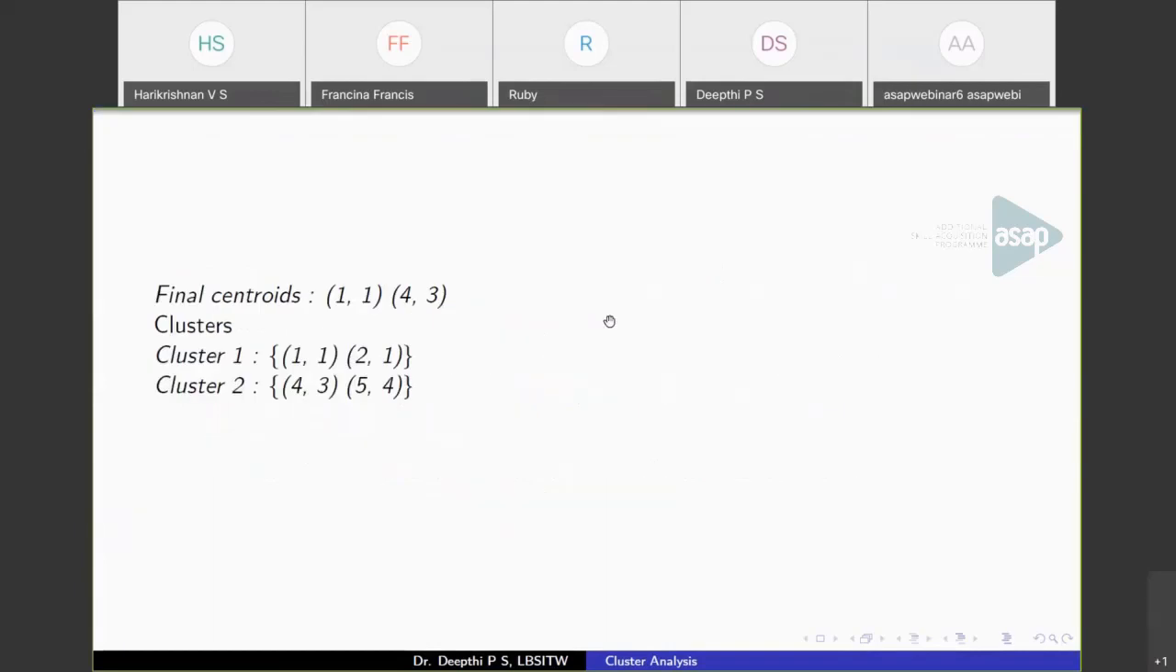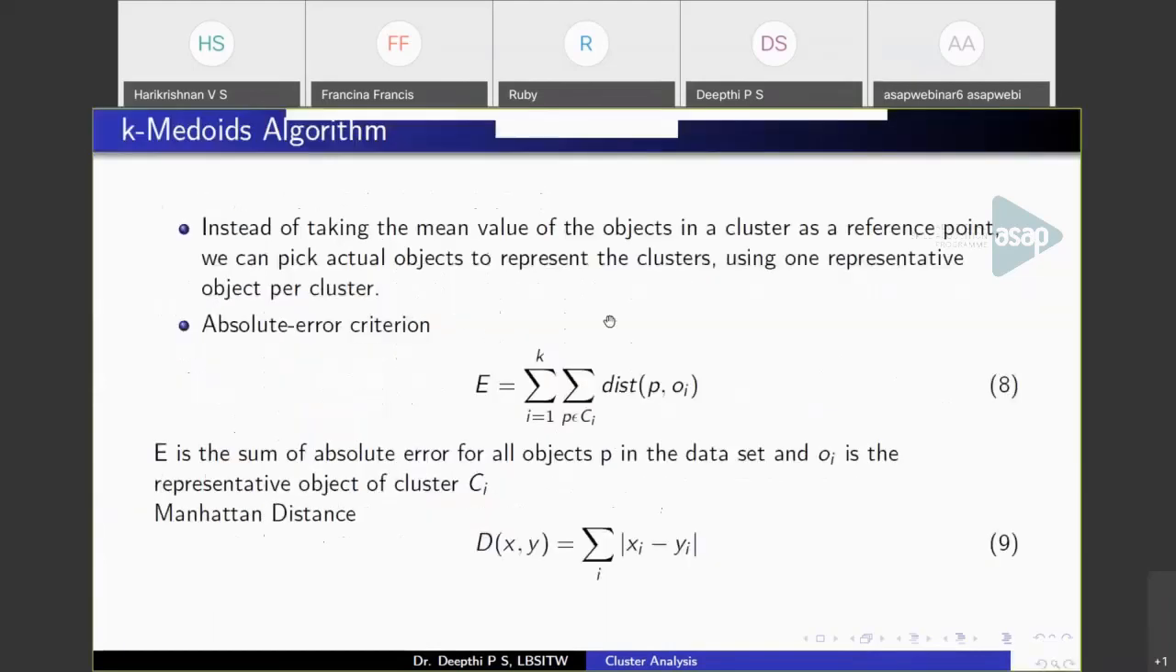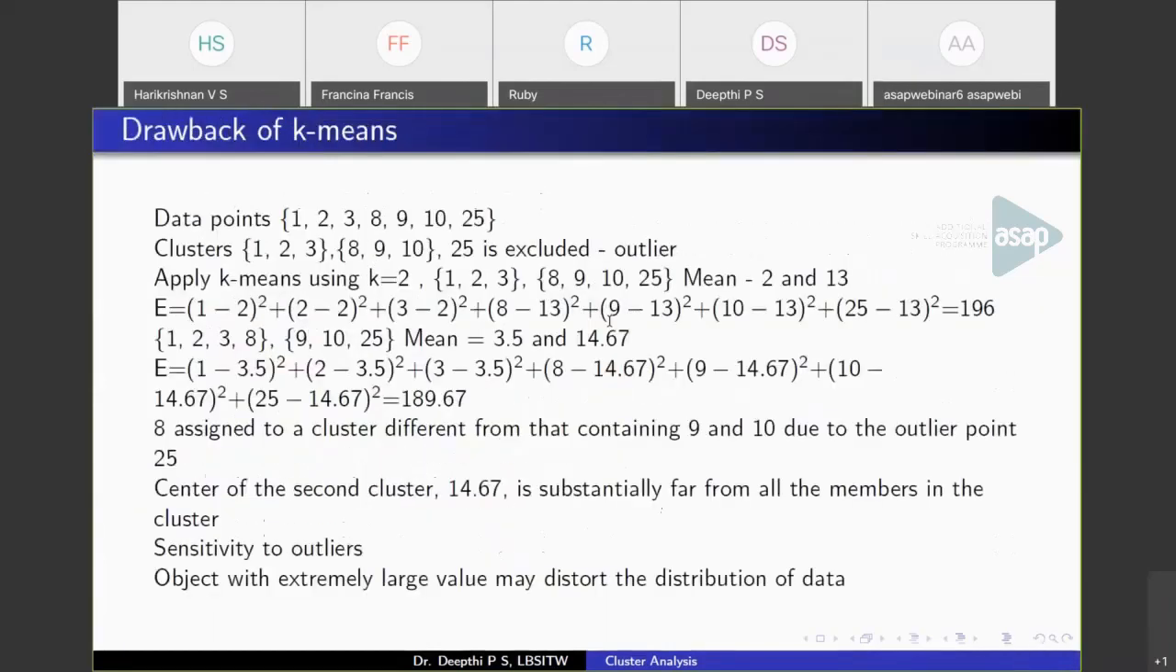So outliers is what we talked about in the beginning of k-medoids. So here 25 is an outlier. 25 forced 8 to be pulled into the first cluster in the case of k-means, but this will not happen when you have the k-medoids algorithm. So it is less sensitive to outliers.